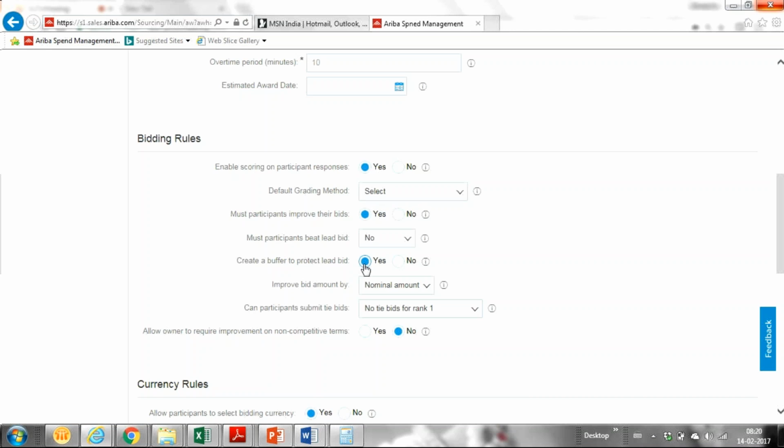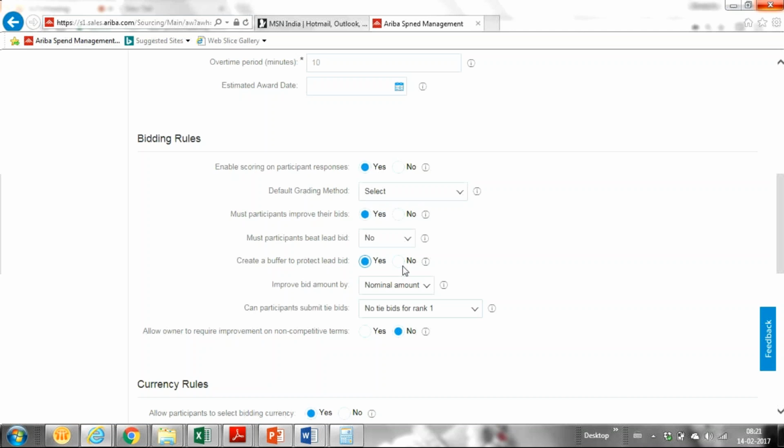Sometimes I'll take an example and explain. We have 100 rupees as the rank 1 bid. I don't want any other supplier to bid 99 or 98 and so on. It's okay if anybody is touching rank 2, say I have 105 and somebody quotes 104 or 103, but I don't want to take risk with the rank 1 bid, which is the lowest amount.